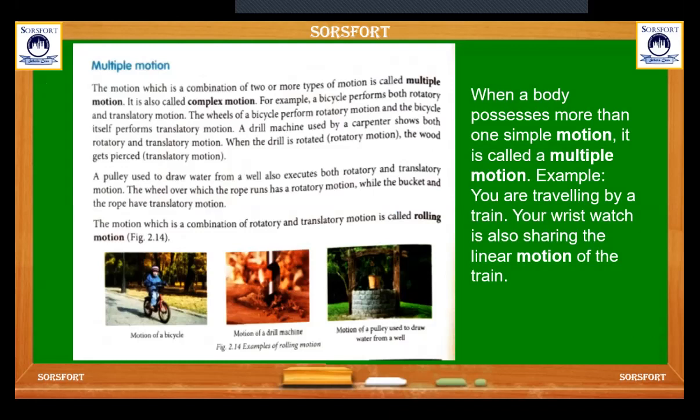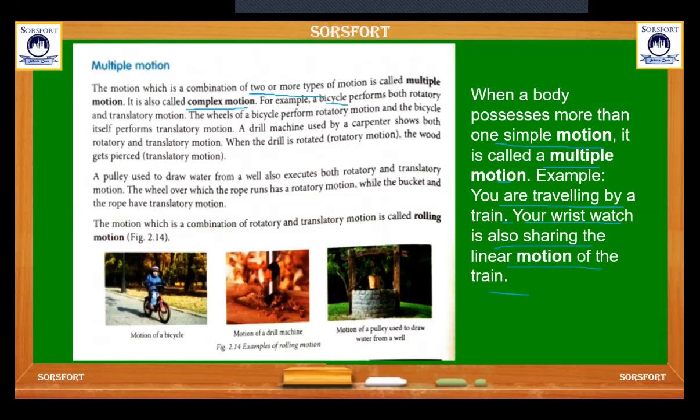Okay, then come to multiple motion. What is multiple motion? When a body possesses more than one simple motion, it is called multiple motion. For example, you are traveling by train. Your wristwatch is also sharing the linear motion of the train. Here is one more example which explains what multiple motion is. The motion which is a combination of two or more types of motion is called multiple motion or complex motion.